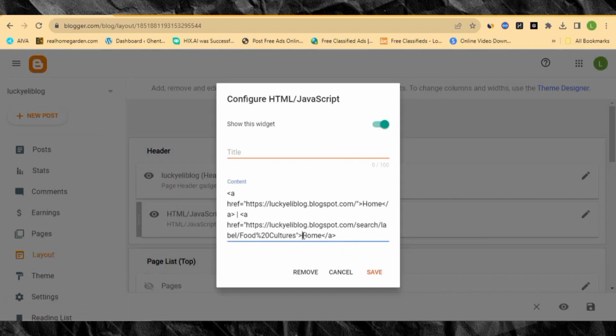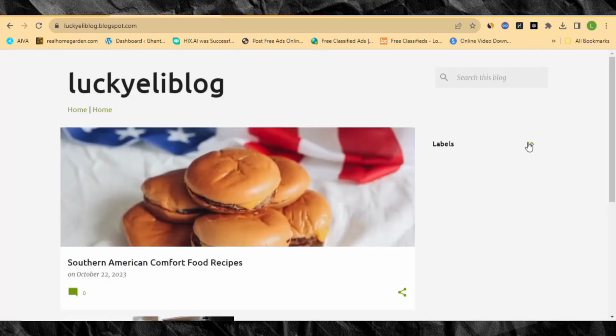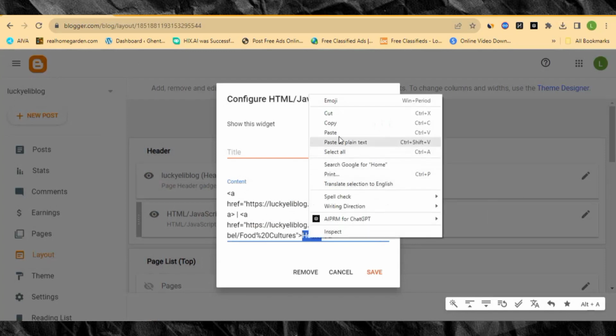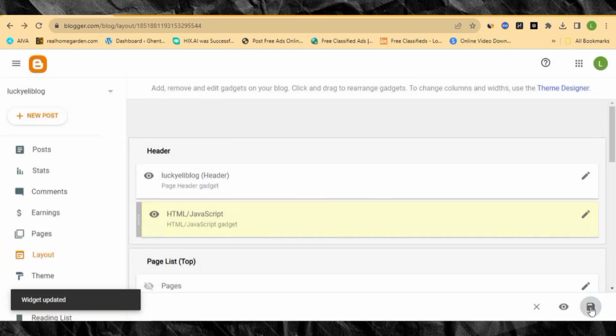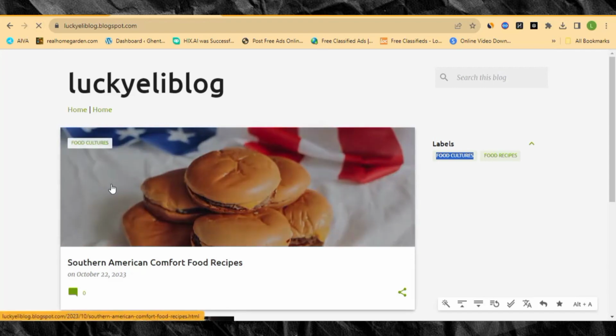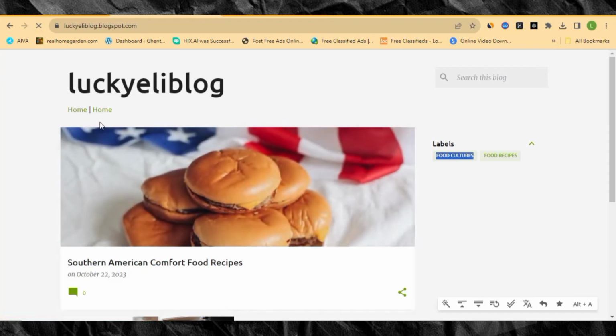So let's click on it again, and then that second home that we are seeing over here, remember, is the label that is over here, which is food cultures, right? Food cultures. So let's copy it, and then we're gonna come there and paste. So food cultures is now here. So the same way you can add all the labels. So let's save it, and then save it over here. And then let's refresh our home page now and see if that label will be here.